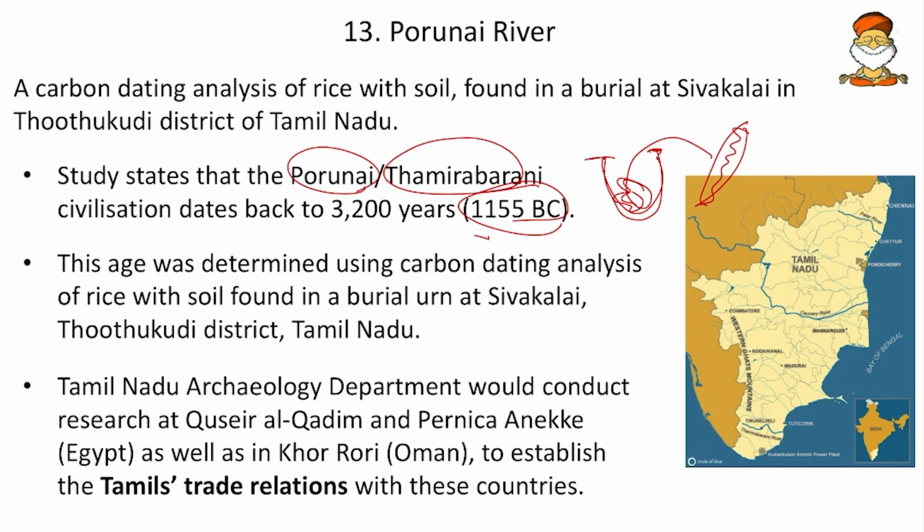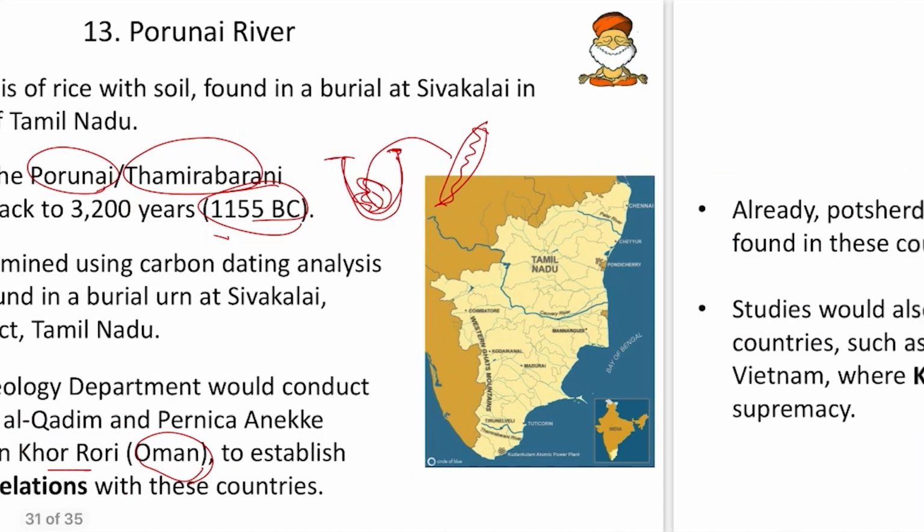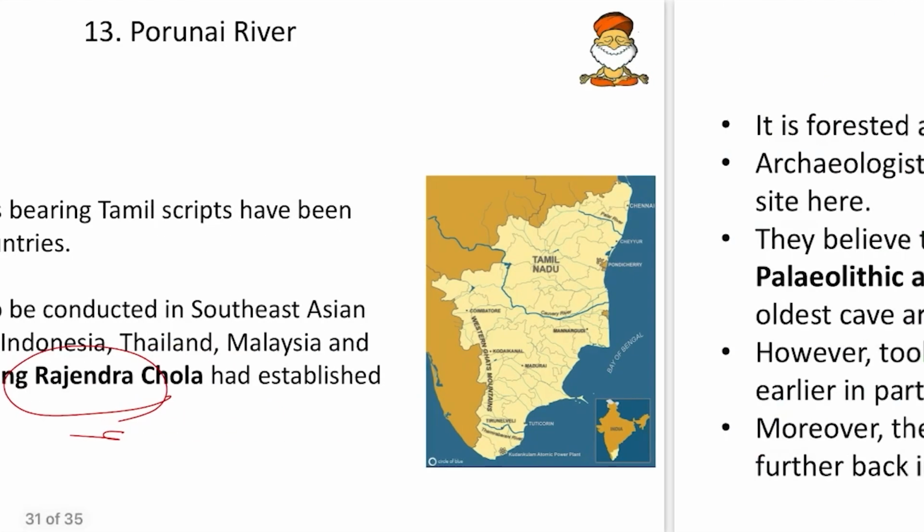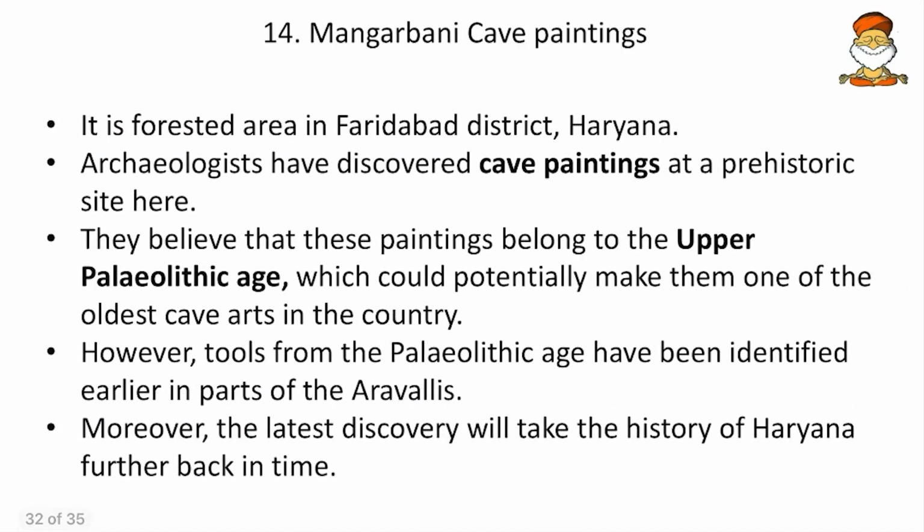As a continuation, the Tamil Nadu Archaeological Department is doing further research to find the connections of these Tamirabarani civilizations with Qusair al-Qadim and Berenike. Their relations with Egypt are being studied, then their relation with Oman is being studied by excavating Khor Rori, and their relations with other nations like Thailand, Sri Lanka, Cambodia were also studied, because we know that Rajendra Chola had conquered some of the places in Southeast Asia, so that becomes important here.